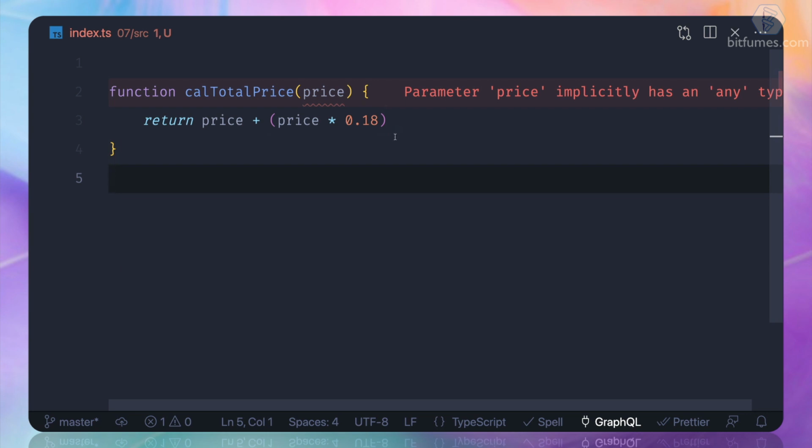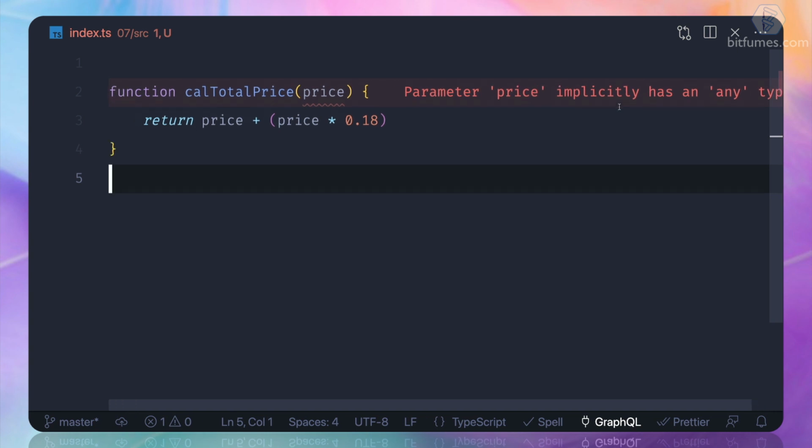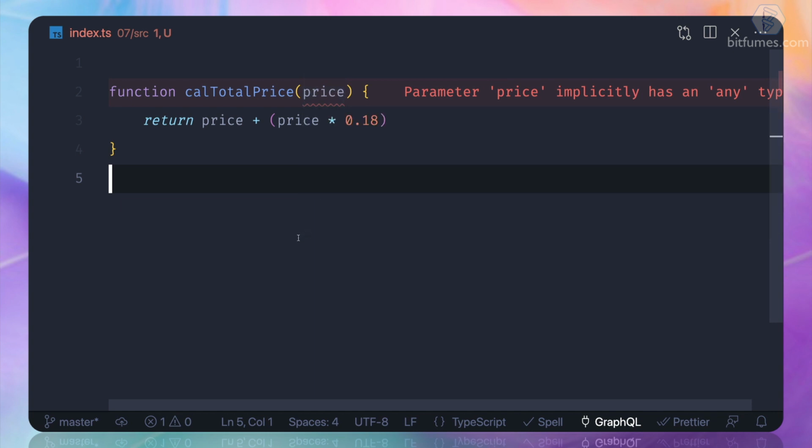And since we are on TypeScript and I have the Error Lens extension installed for our VS Code, this is coming up like, hey, price implicitly has an any type. What does implicitly mean? By default, TypeScript is guessing that the type of the price is any. Is it going to matter?